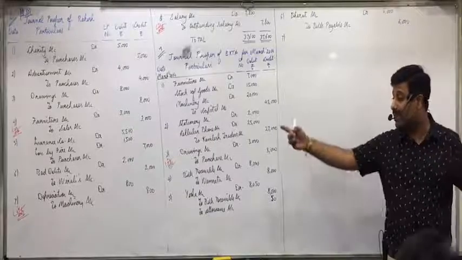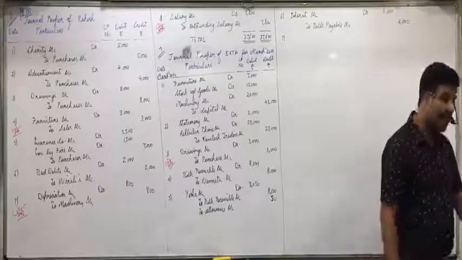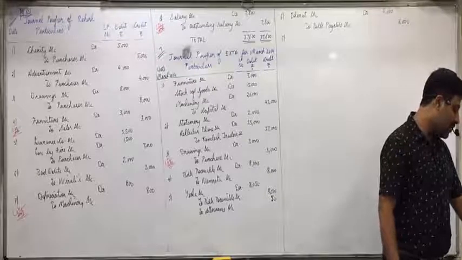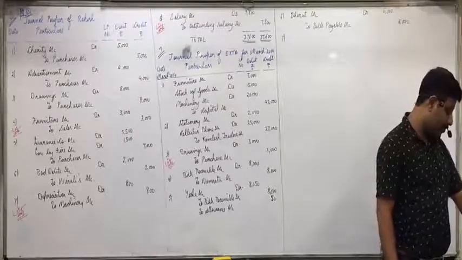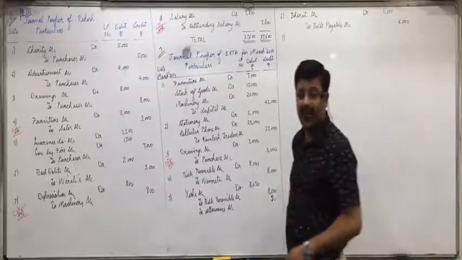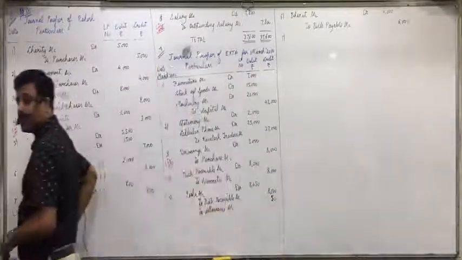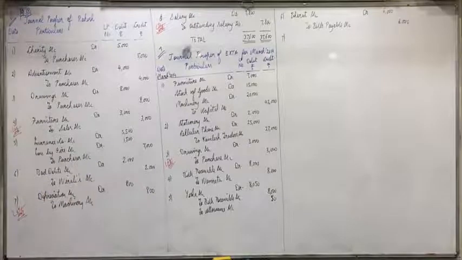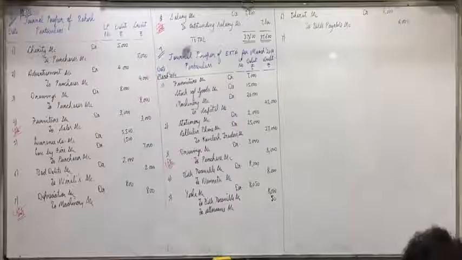Now similar to this is the seventh, which we did in the earlier question also. Goods of 8,000 were stolen away from the godown, for which the insurance company accepted a claim of 75% amount. Insurance company account debit.